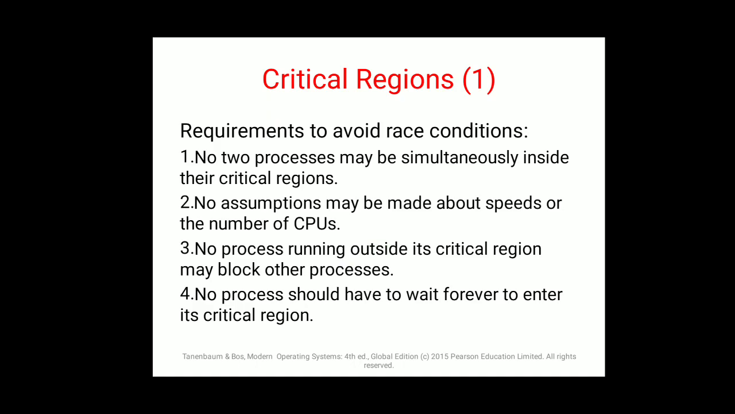The typical properties of code that comprises critical sections are as follows. To avoid the problem, what can be done? No two processes may be simultaneously inside the critical region. Wherever there is a critical region, you should not enter with two different processes at a time. No assumptions must be made about speeds or number of CPUs. No assumptions about speed and memory consumption should be made while putting the task.